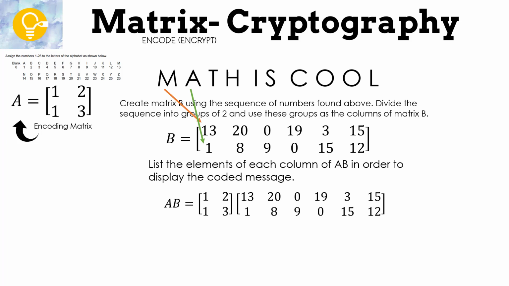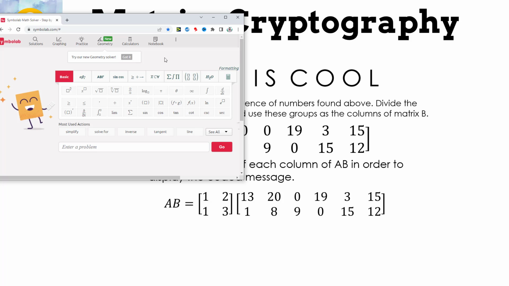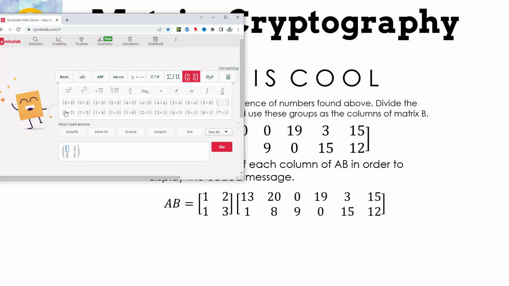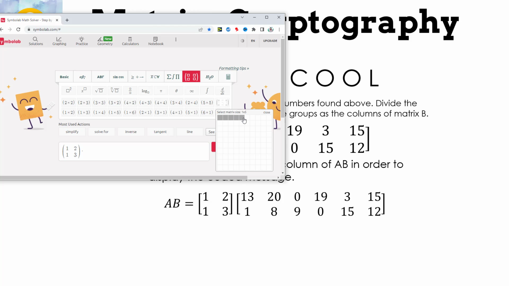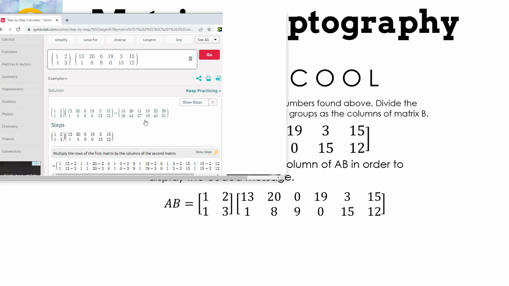Now A is our encoding matrix, so we're going to encode this secret message, "Math is cool." To do that, we're going to go to Symbol Lab. First, we put in our 2x2 encoding matrix, and now we're going to multiply our message to make it a secret. I'm going to go to my matrices, and this one is 1, 2, 3, 4, 5, 6, so it's a 2 by 6. Let's start putting our numbers in, and now we're going to multiply it. Now this is the message that's encrypted, that'll be sent to our friend on the other end.